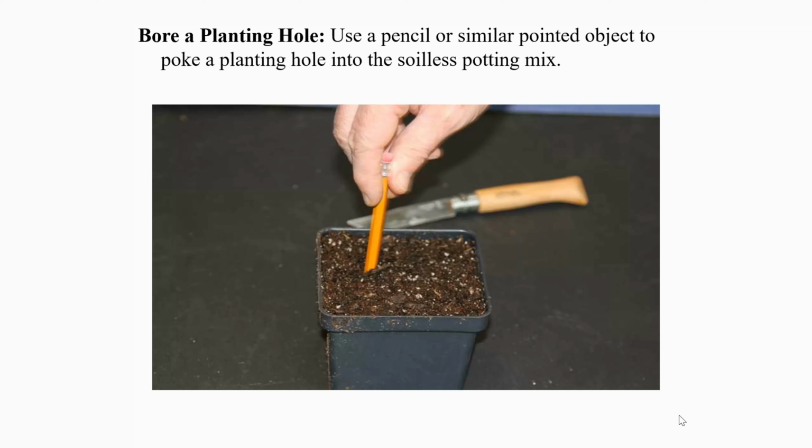Next is to bore a planting hole. Use a pencil or similar pointed object to poke a planting hole into the soilless potting mix. Making the hole slightly larger than the stem diameter will prevent the rooting hormone from being wiped away when you embed the stem in a pot.